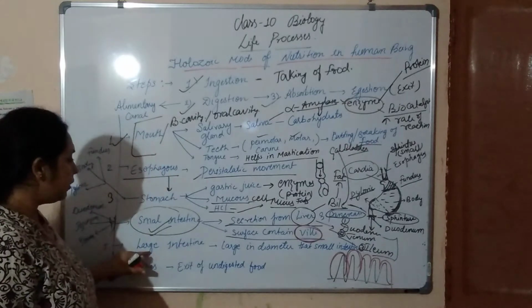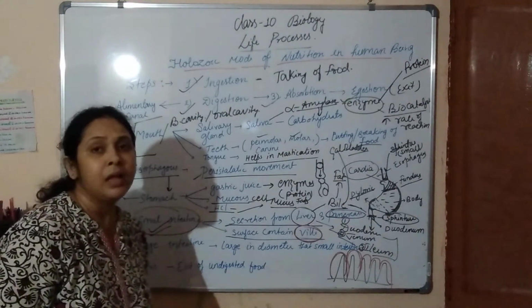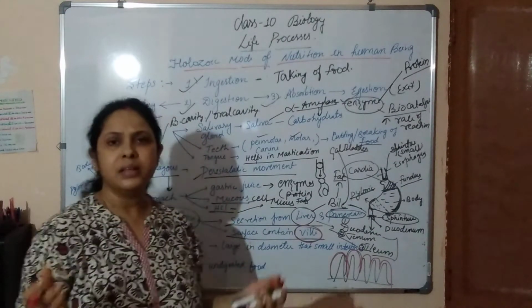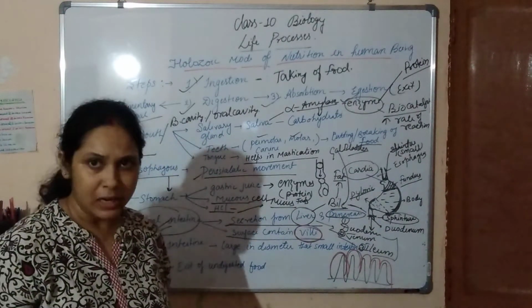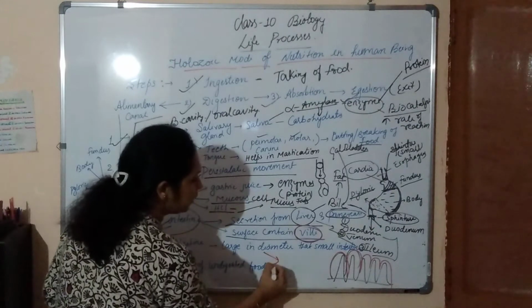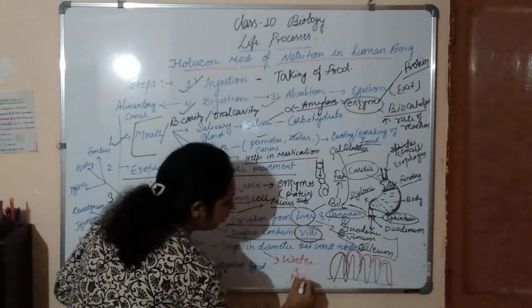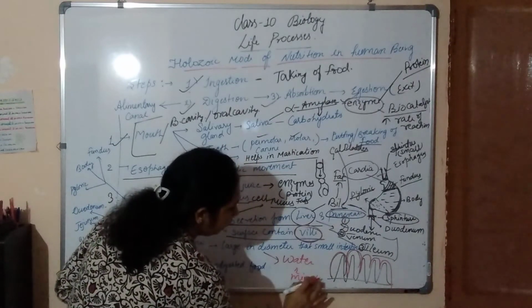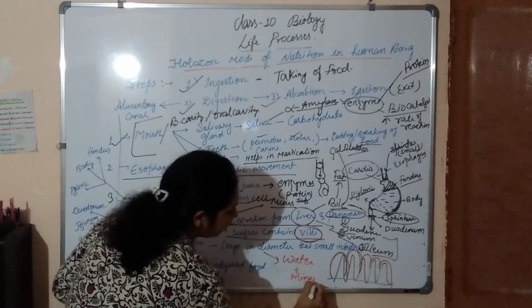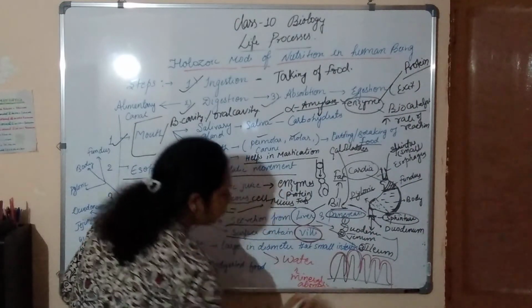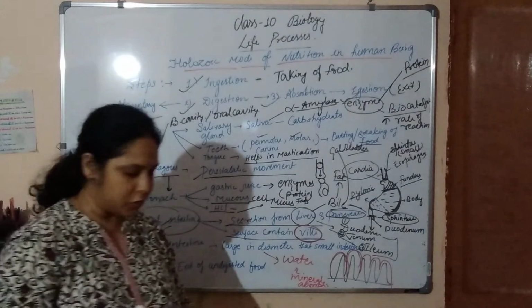The last one is our large intestine. The large intestine is not very complex. It doesn't contain any different types of enzymes. Basically, it helps in water and mineral absorption.